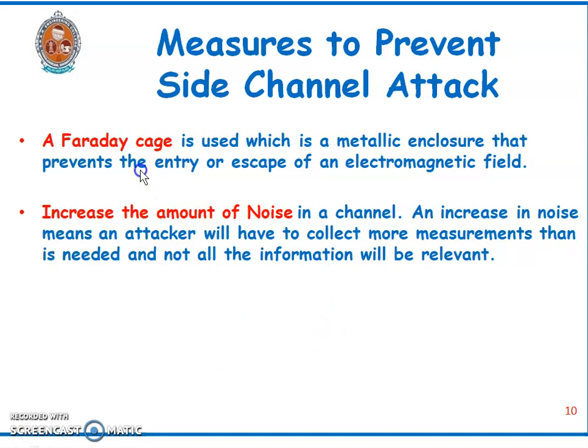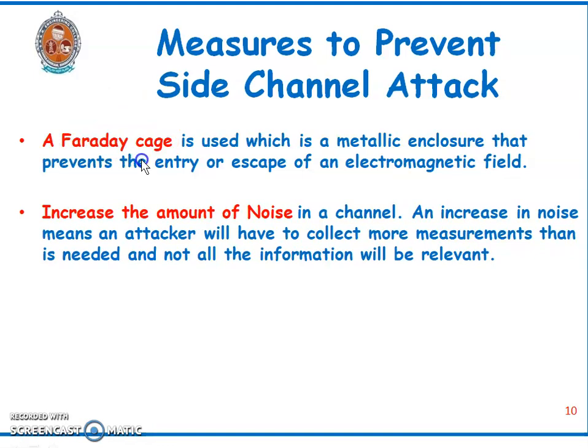For this they use a Faraday cage, which is a metallic enclosure that prevents the entry or escape of an electromagnetic field. That means it will not allow the electromagnetic field to enter that cage. So this is a physical measure, a Faraday cage.